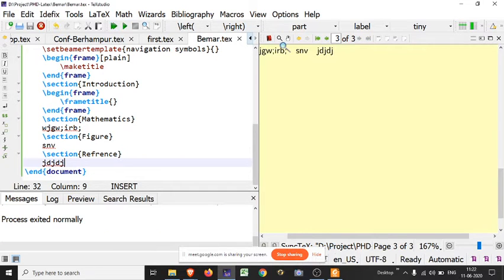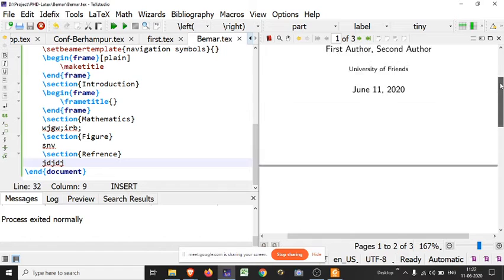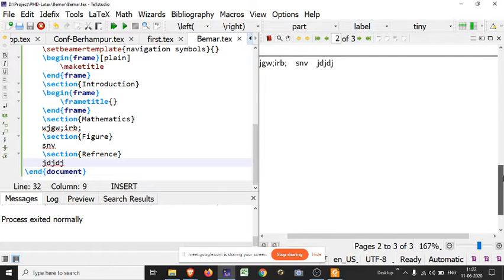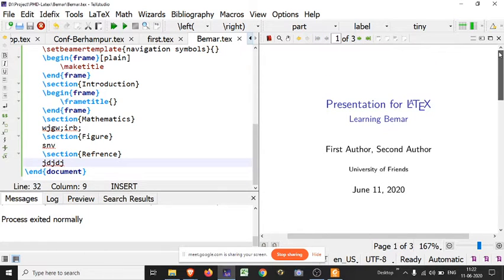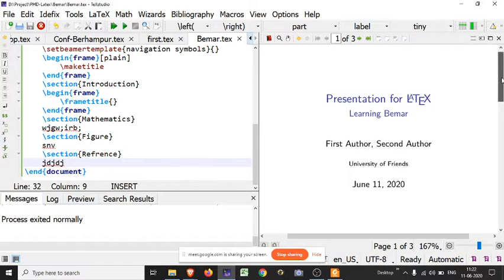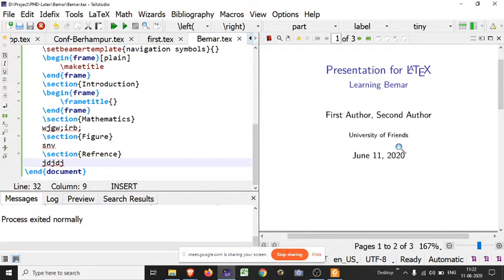Okay, it is running now. Look here, nothing has appeared, and there is no structure. It looks too dull. Now we make it more comfortable and more interesting. Just start from here. It's asking for the frame title. In the frame title I am using introduction. Just copy paste